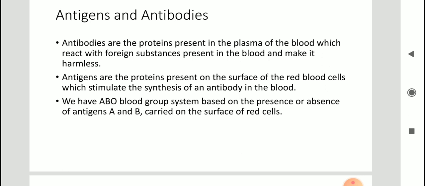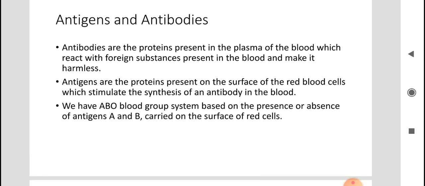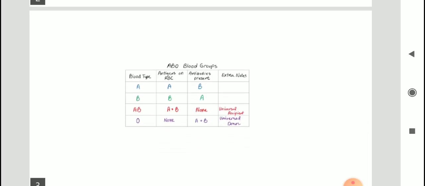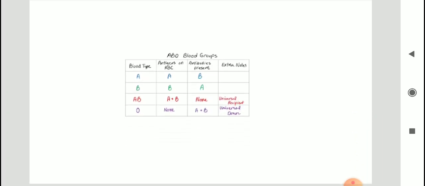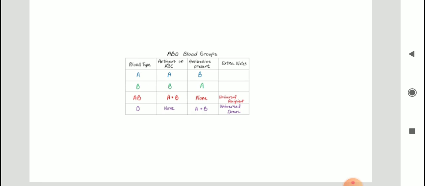So where are antigens present? On the surface of red blood cells. And where are antibodies present? In the blood plasma. See this table. If a person has blood type A, then the type of antigen present on the surface of a red blood cell is also A, and the blood plasma will have antibody B. If a person has blood type B, the antigen present on the surface of RBC will be B and the type of antibody in the blood plasma will be A.